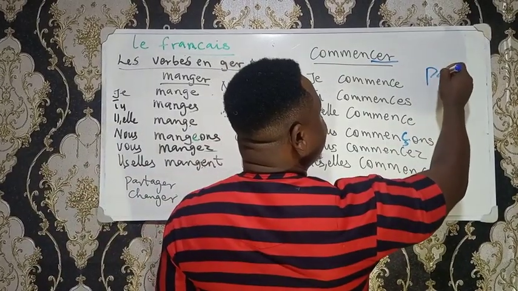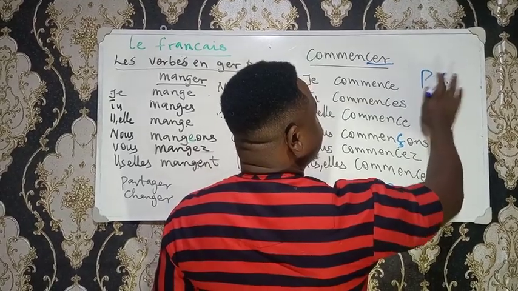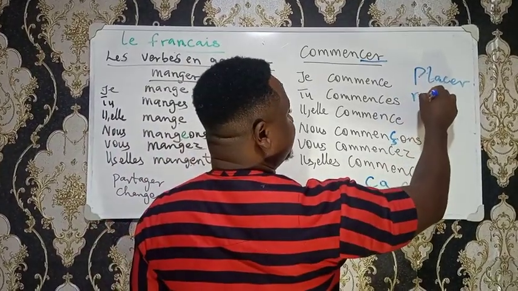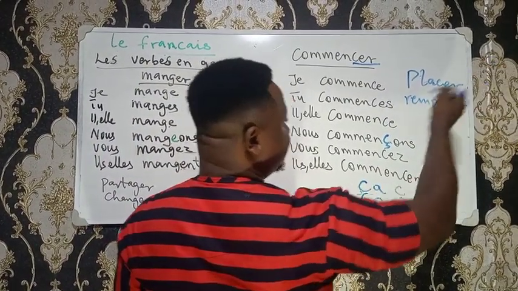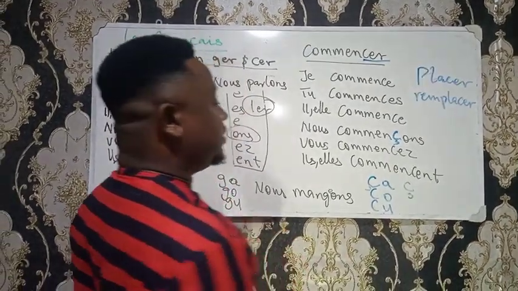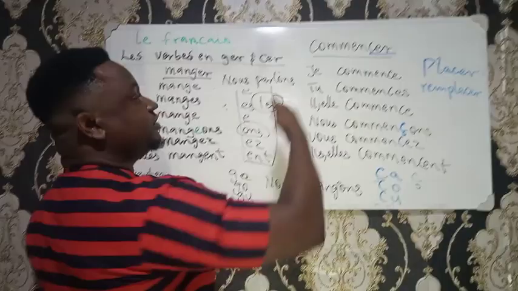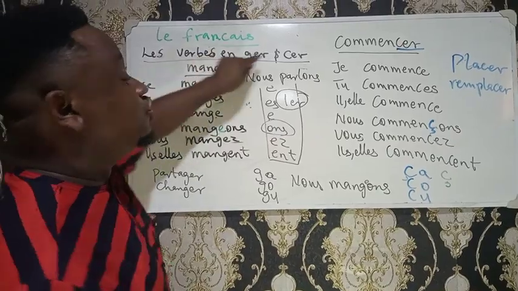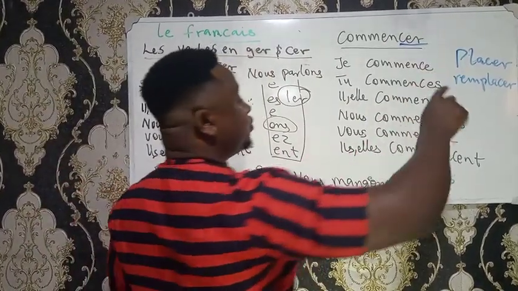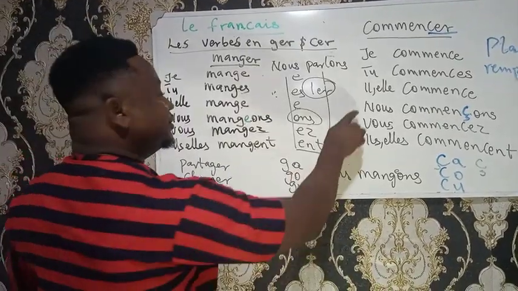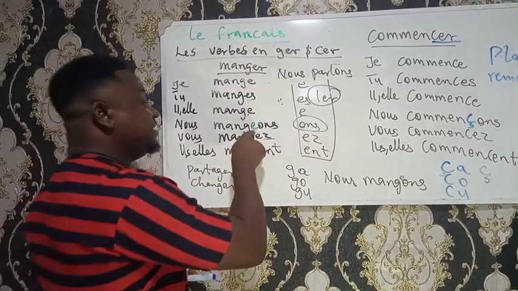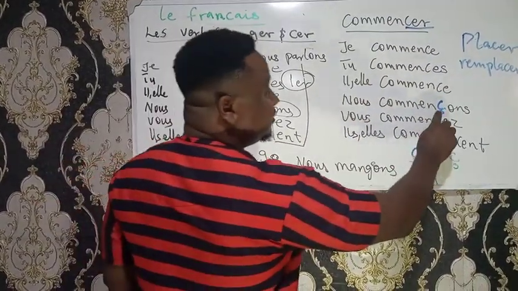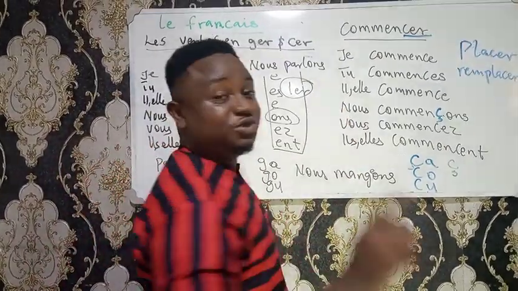Other verbs that are of these forms are placer. You have the verb placer. Okay, remplacer, to replace. Placer, to place something. So these are examples of the CER verb. You can check for more details on this group of verb conjugation, the GER verb conjugation and the CER verb conjugation. They have their peculiarity in the present tense at the nous level. For the GER, it retains E to keep the J sound, and for the CER verb, it retains the cédille under the C to keep the S sound for the uniformity of the sound.